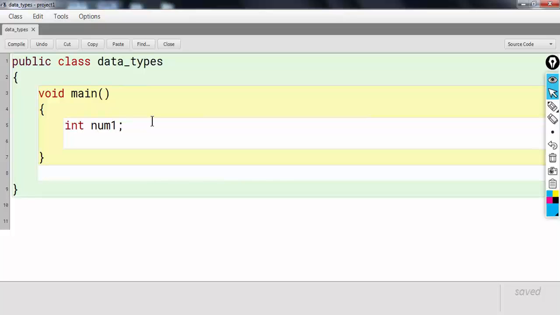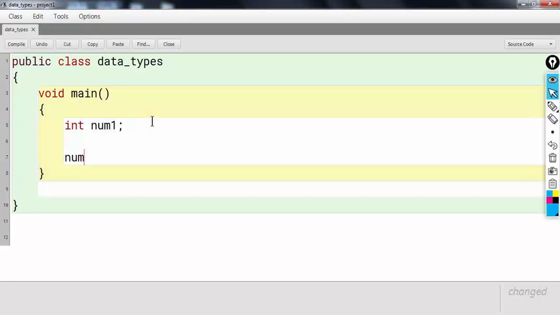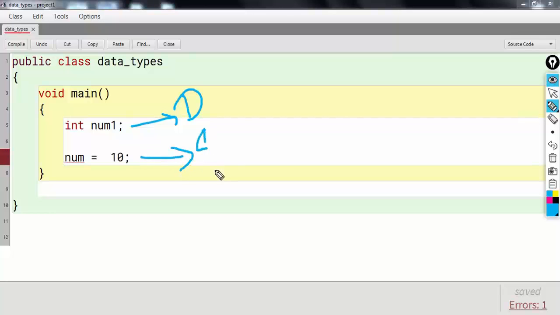And when I store some value inside it for the first time, you have initialized the variable. So this is declaring the variable, and this is initializing the variable.